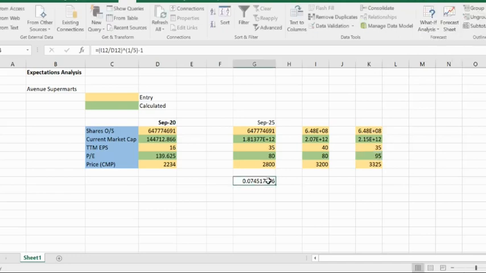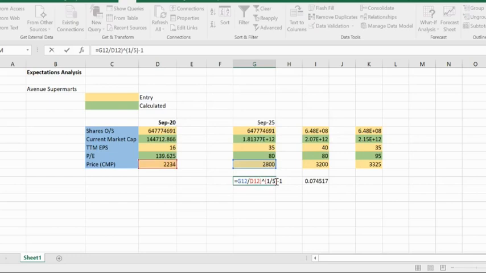Okay, so I'll just paste this here. Look here, we'll check the CAGR of each of these cases. The power of 1 by 5, minus 1.